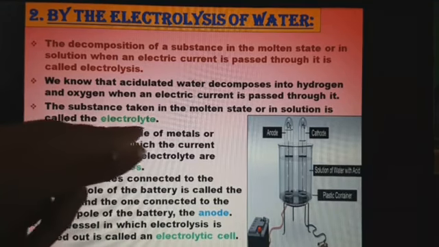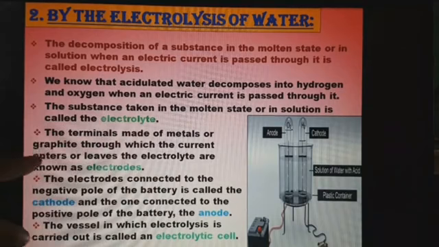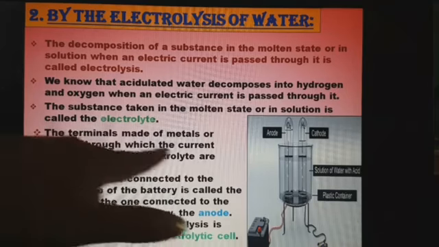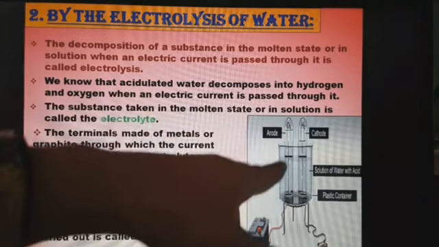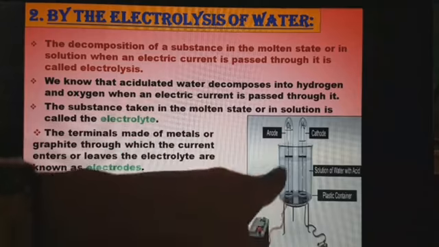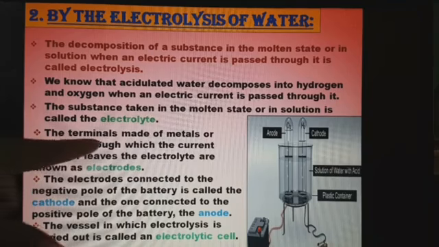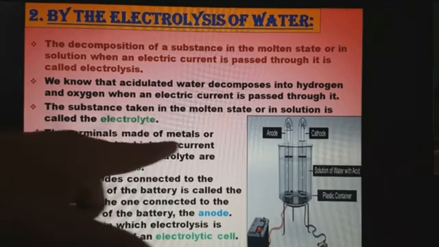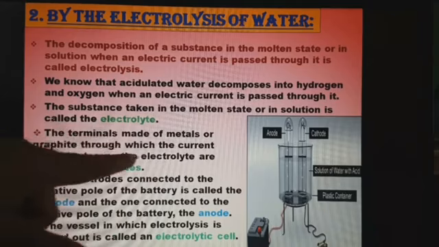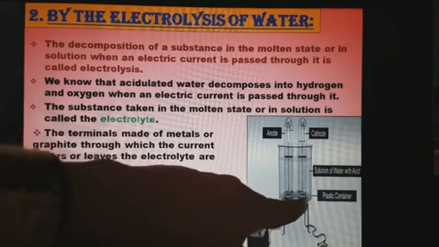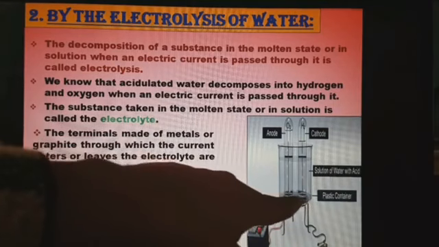Okay, the terminals made of metals or graphite through which the current enters or leaves the electrolyte are known as what? Electrodes. So what are electrodes? The terminals made of metal or graphite through which current enters or leaves the electrolyte. So these are electrodes.